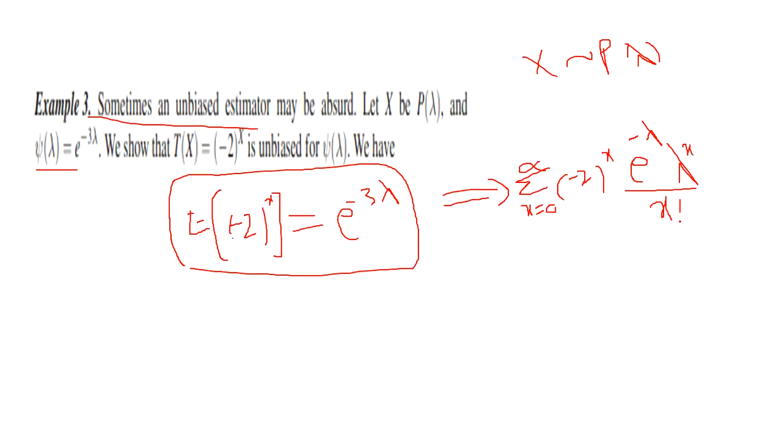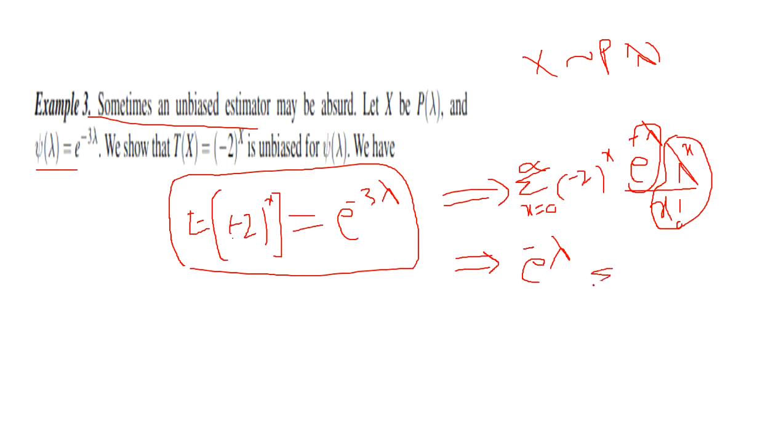Here x varies from 0 to infinity. Here e^(-lambda) is a constant, so it will come outside. Then we have lambda^x divided by x factorial multiplied by (-2)^x.